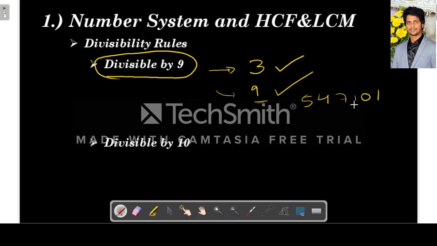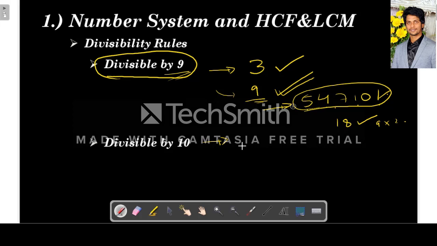For example, take the number 547101. What is the sum of digits? 5 plus 4 is 9, 9 plus 7 is 16, 17, 18. So 18 is divisible by 9, right? 9 into 2. So this whole number is divisible by 9. I hope the divisibility by 9 is clear. If the sum of digits is divisible by 9, then the whole number is divisible by 9.